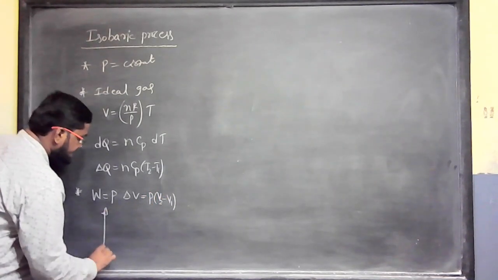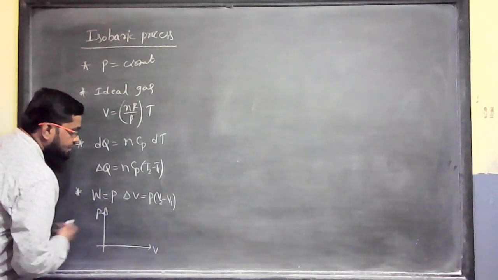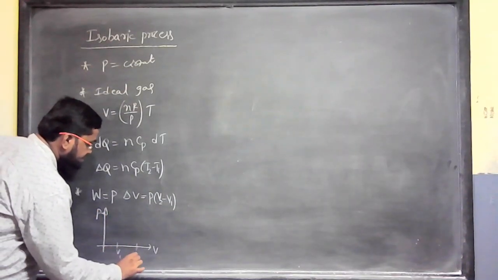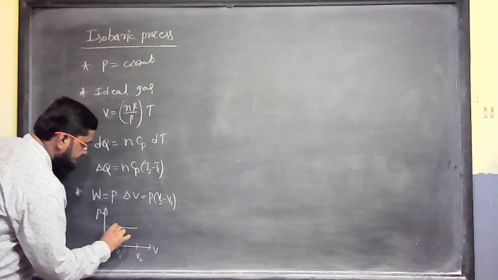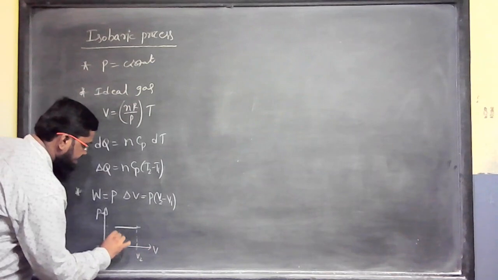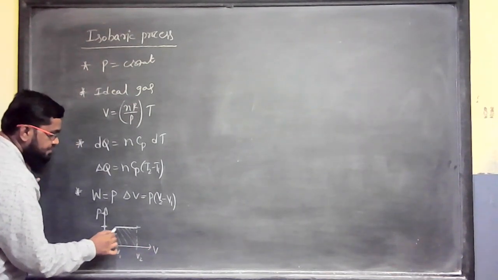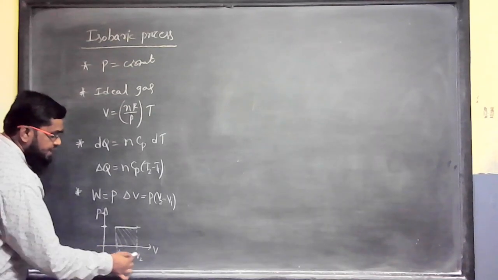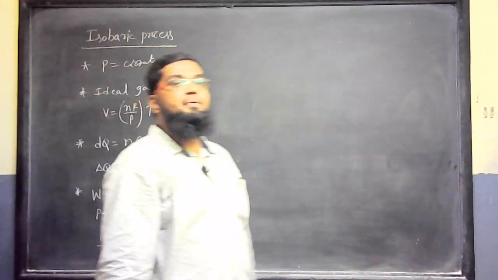If there is a graph of volume versus pressure, here the volume is changing from V1 to V2 while the pressure is kept constant. The pressure is neither increased nor decreased. So the area under the curve is this multiplied by this. This is V2 minus V1 and this is P. That's why P multiplied by V2 minus V1 is the area.